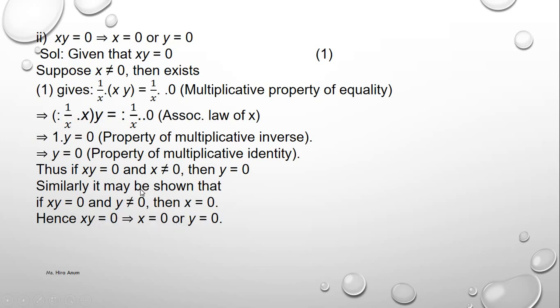Maybe both are 0, maybe only one will be 0. It is not a confirmation that x is always 0 or y is always 0. It may be that both are 0, or x may be 0, or y may be 0. At least one should be 0.